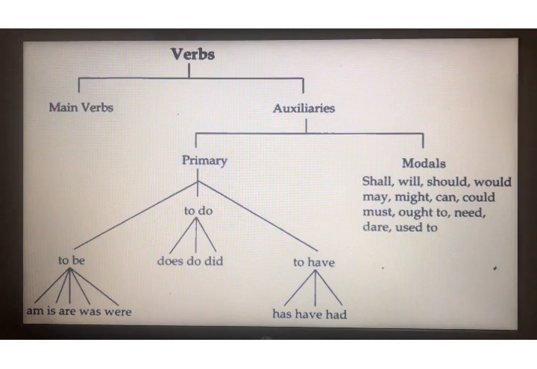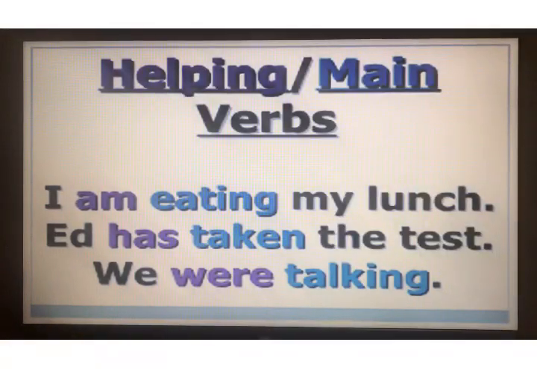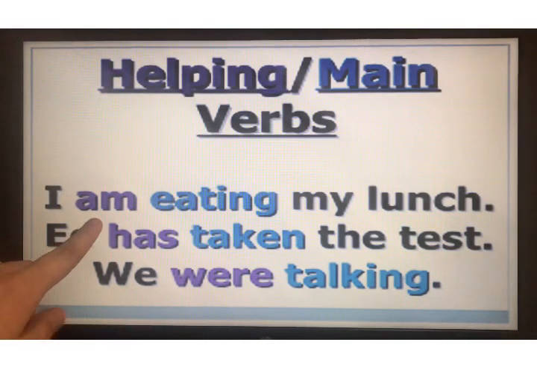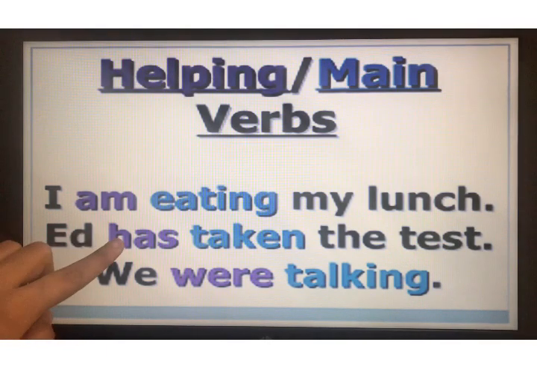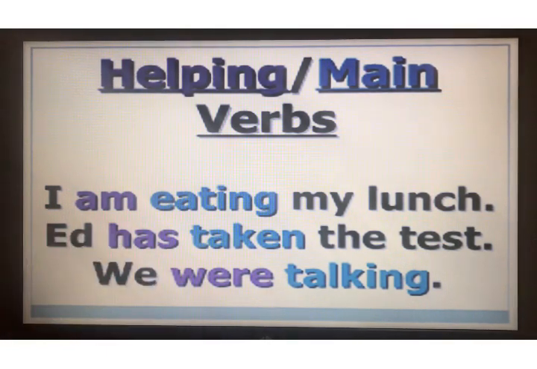Here as you can see examples, I am eating my lunch. So am is helping verb and eating is the main verb. Eid has taken the test. Has is helping verb, taken is the main verb. We were talking, were is helping verb and talking is the main verb. So helping verb needs help of main verb to complete the sentence.